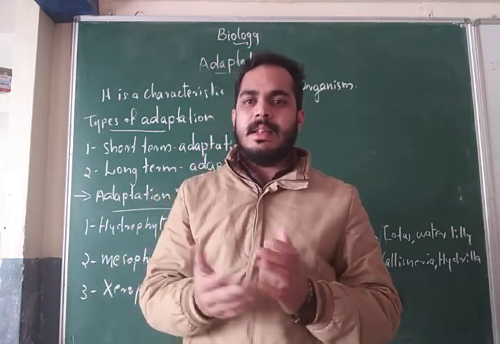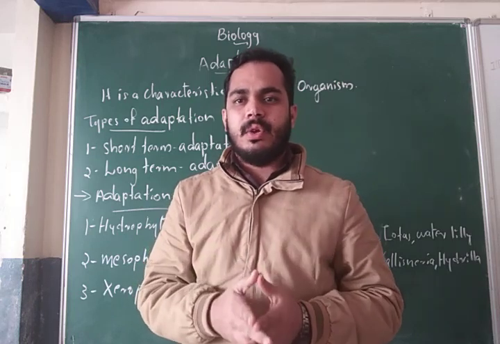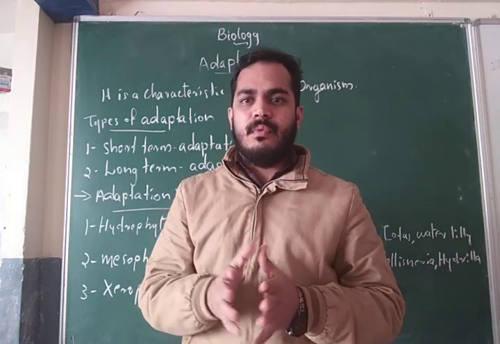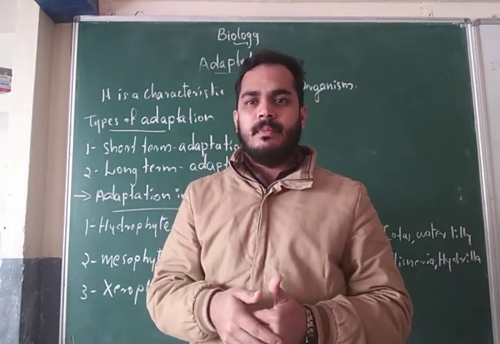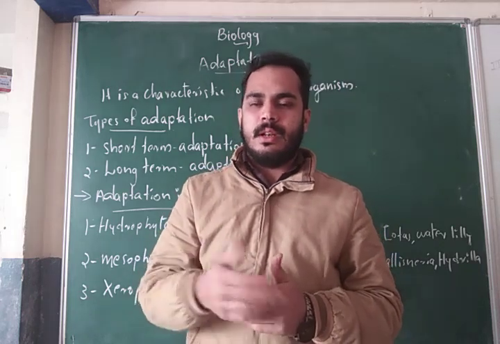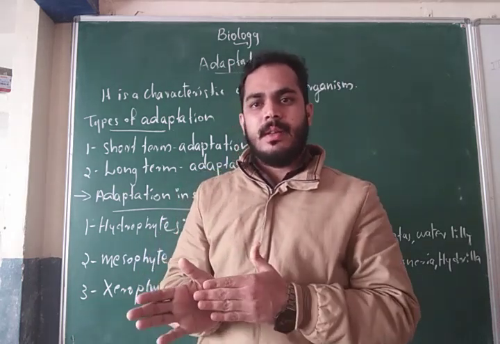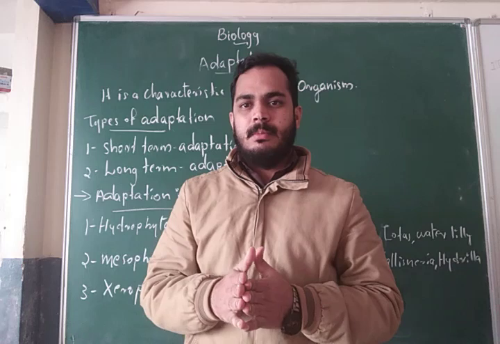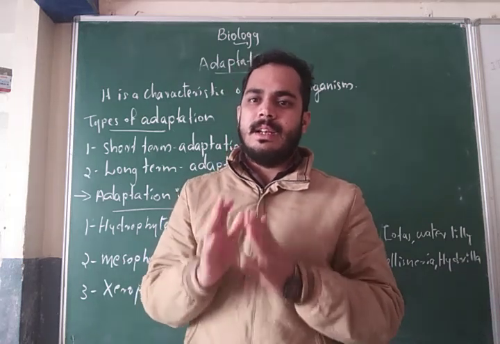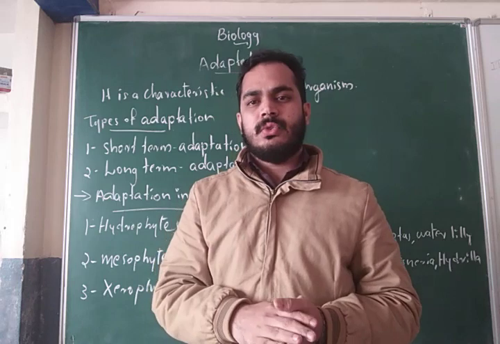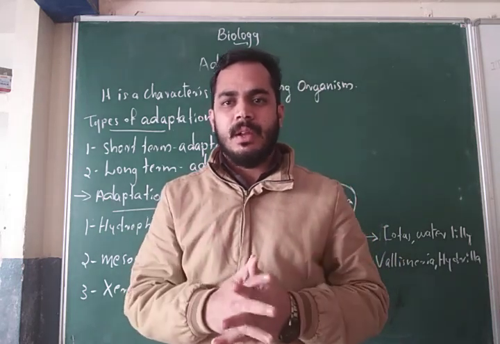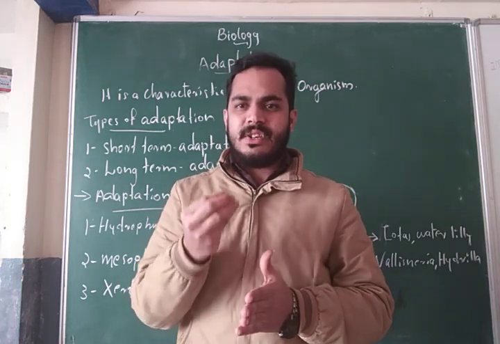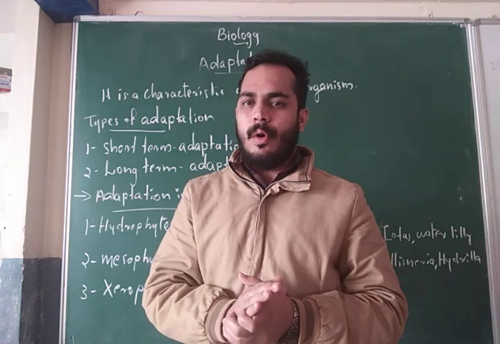That means in the desert region there is very little availability of water. That's why the camel, whenever it gets enough water, consumes the maximum and stores it for future life. And among other organisms, the polar bear always lives on ice below 0 degrees Celsius, so it needs extreme cold temperature. Some organisms have different adaptive features. In today's class I will give you an explanation about these characteristics of organisms.